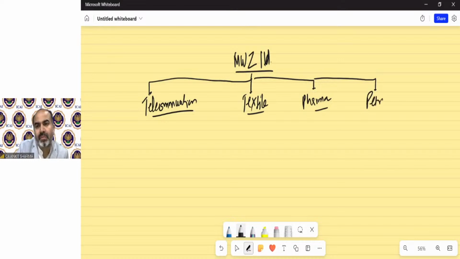One is telecommunication, one is textile, one is pharmaceutical, and one is petrochemical. So technically, this company is undertaking 4 kinds of business activity.